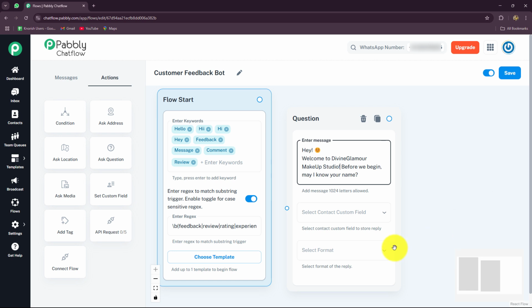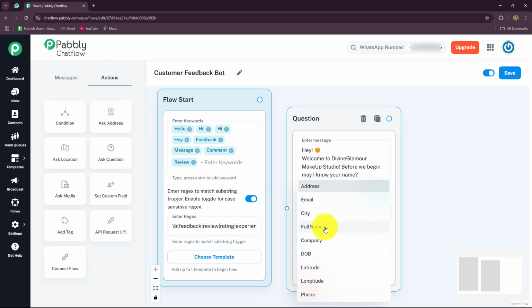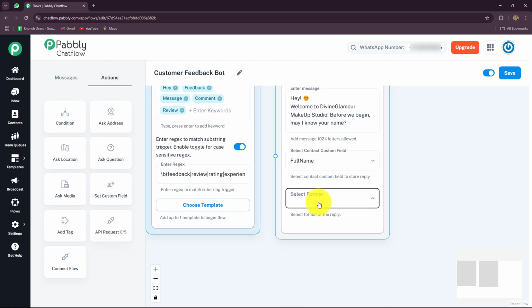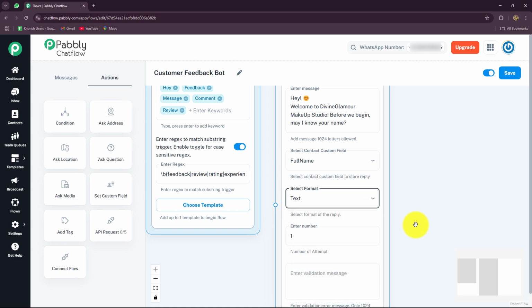Before we begin, may I know your name? And in order to get the name, I'm going to select the contact custom field as full name. And also the format of this name will be, of course, text. I've selected text over here.